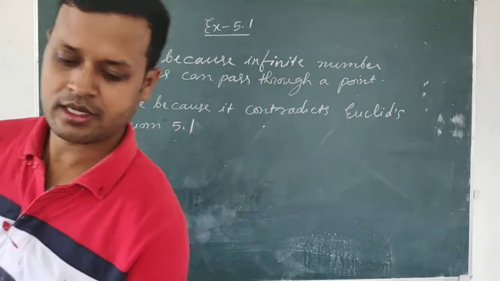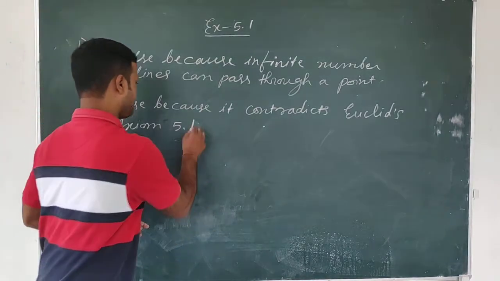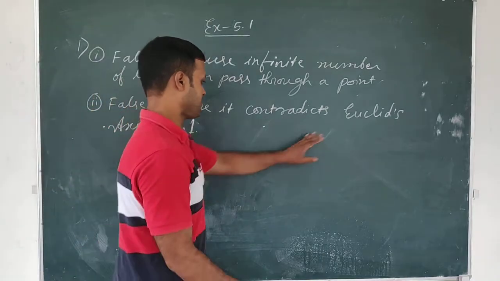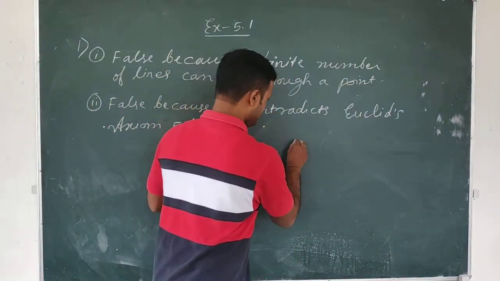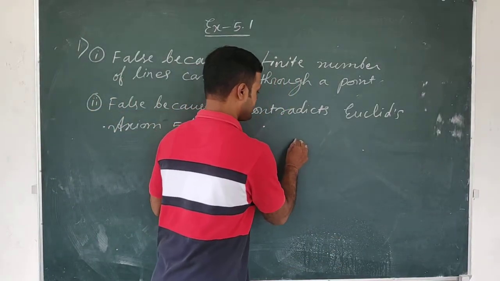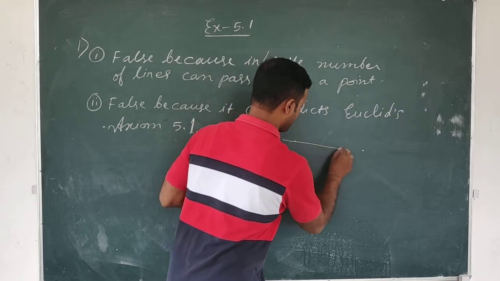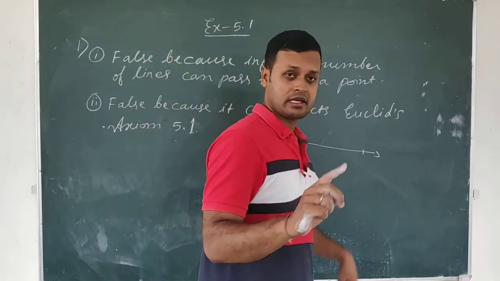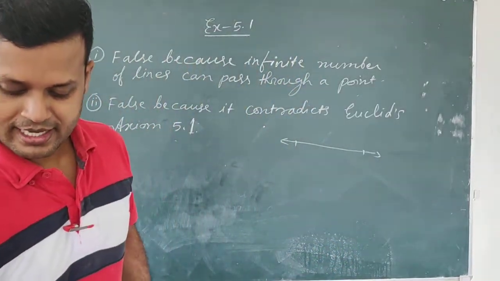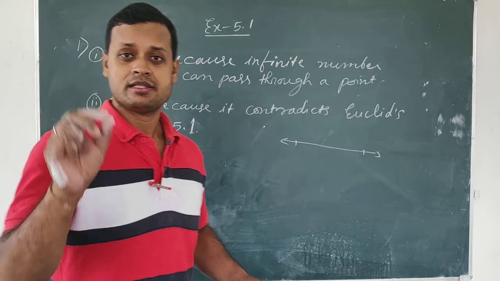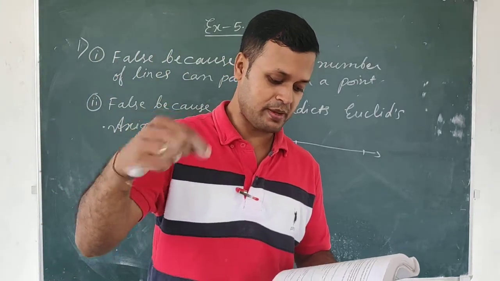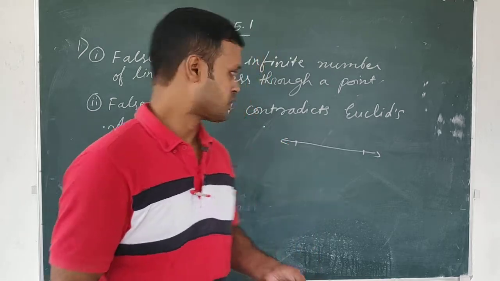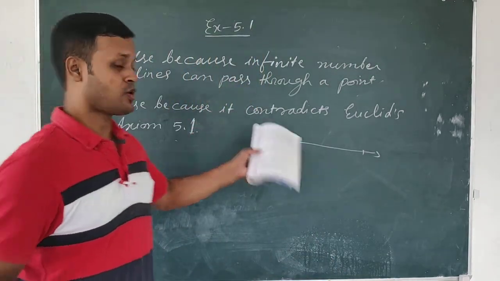You see, what is Euclid's axiom 5.1 saying? Euclid's axiom 5.1 is saying that if two distinct points are there, through these two distinct points a unique line can pass. Only one unique line can pass, isn't it? And our statement is here: there are infinite number of lines which pass through two distinct points. Can this happen? So what I wrote here, false, because it contradicts.